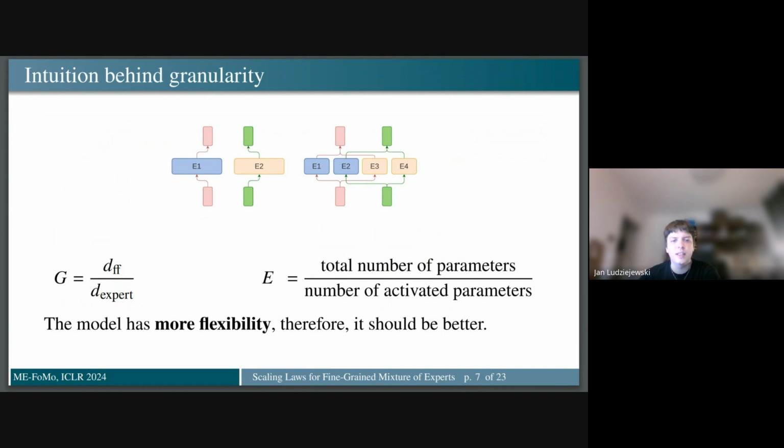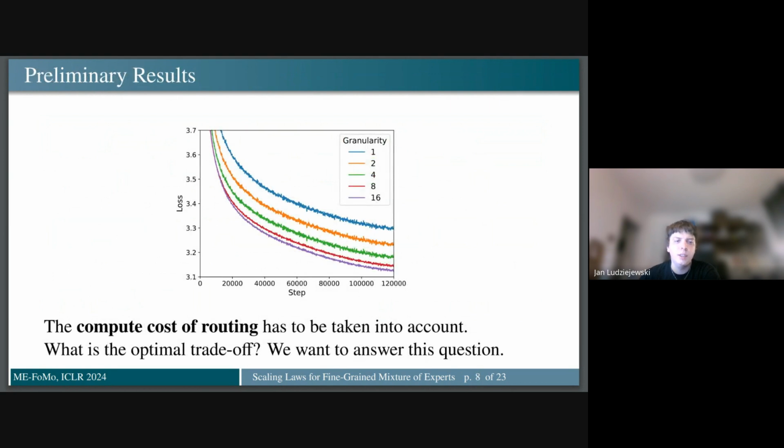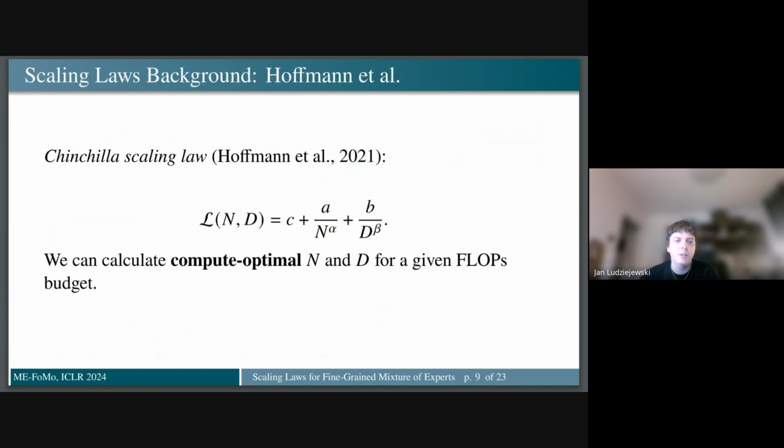Granularity gives the model more flexibility as it can emulate regular MoE, therefore intuitively it should be better. In our preliminary results, we have seen that just increasing granularity leads to greatly improved performance. Here we can see on a plot how the same model with exponentially increasing granularity converges. However, this is not the correct way to compare these models. Normally, the routing cost in MoE is considered negligible, but in our case, it increases linearly with granularity. So for a fair comparison, we have to take it into account. These trade-offs can be solved with scaling laws.